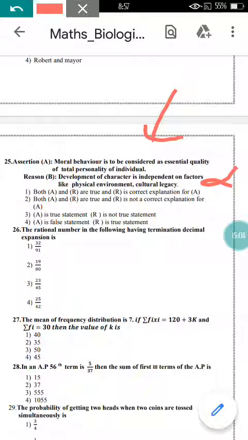As you know, development of character is dependent on factors like the physical environment and cultural legacy. So option 3 will be correct, because R is not a true statement. So here moral behavior is to be considered as an essential quality of the total personality of an individual. So option 3 here is correct.